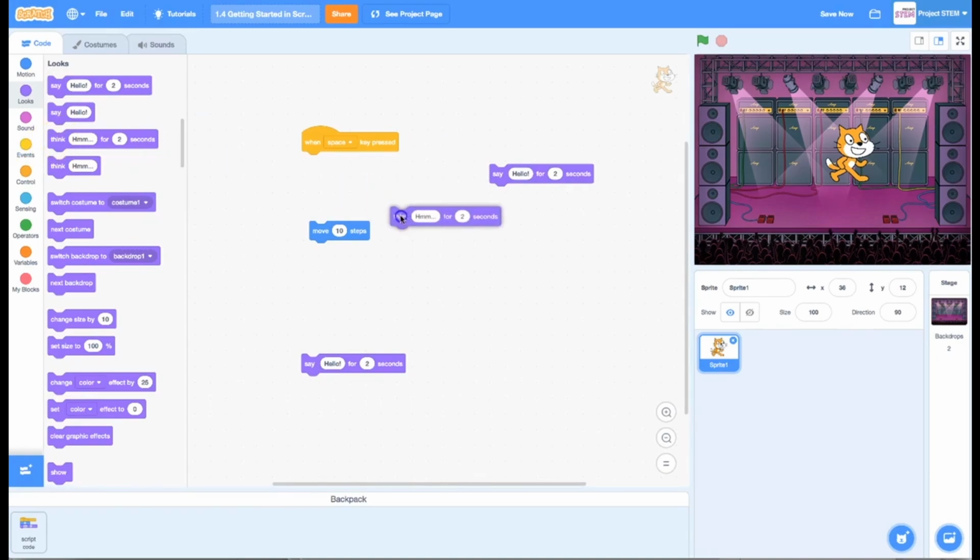So let me just show you these two things right here. When I use the say, I can type whatever I want the sprite to say in there. I'll just leave it at hello for right now. I get the cartoon looking talking bubble, right? When I click here, notice that this is the thought. So this is only thinking, not saying out loud. So your sprite can think certain things without other sprites in your program knowing what they're thinking. Then you can adjust the time that those bubbles display.